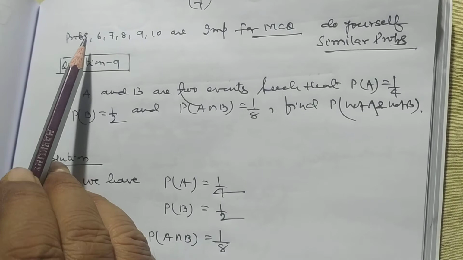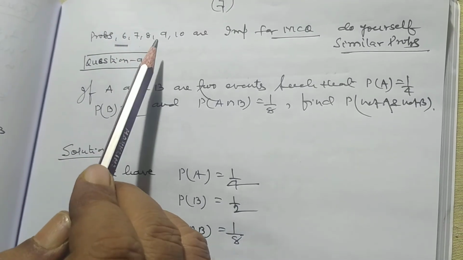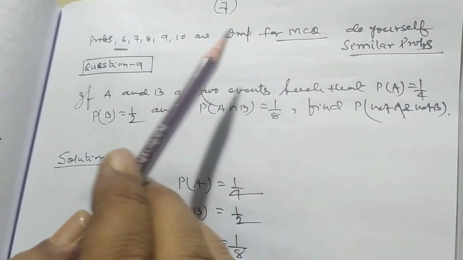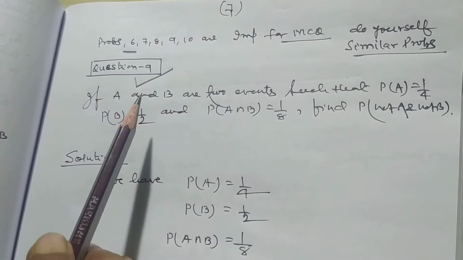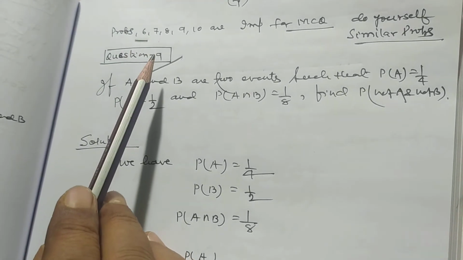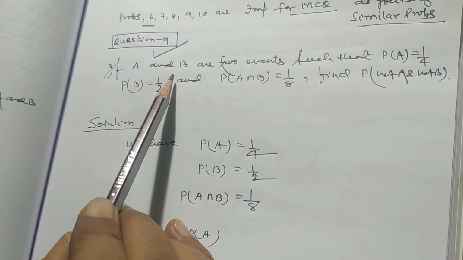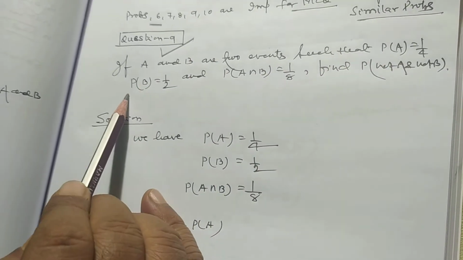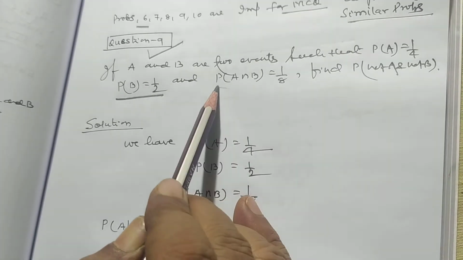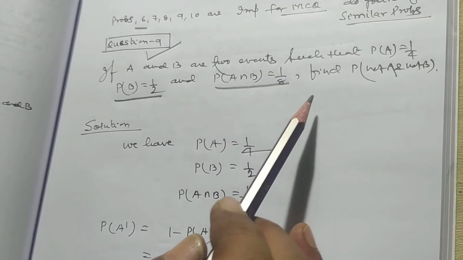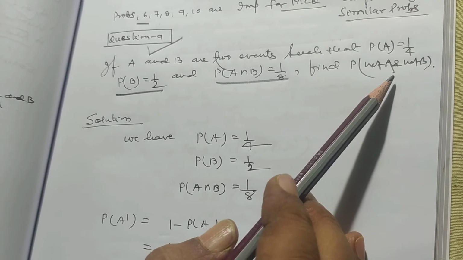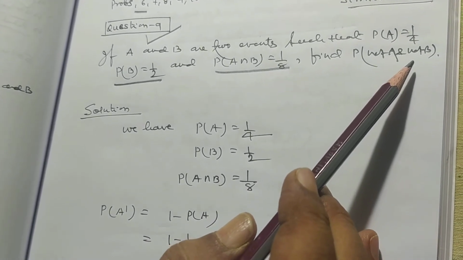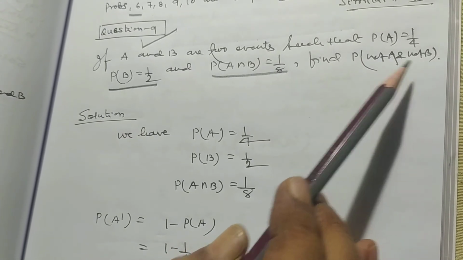Now I want to discuss problems number 6, 7, 8, 9, 10, which are very, very important for MCQ questions. I want to discuss only question number 9; 6, 7, 8 are similar problems. Let A and B be two events such that probability of A is equal to 1 by 4, probability of B is equal to 1 by 2, and probability of A intersection B is equal to 1 by 8. Find probability of not A and not B, that is, probability of neither A nor B.